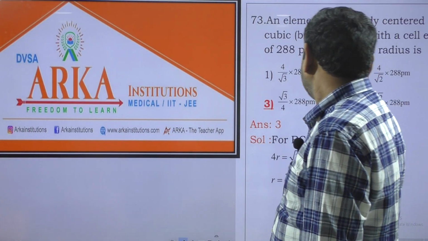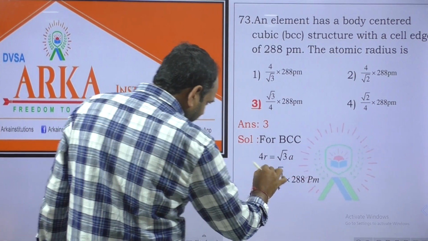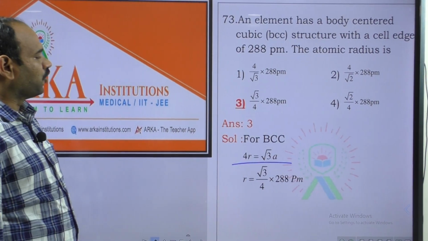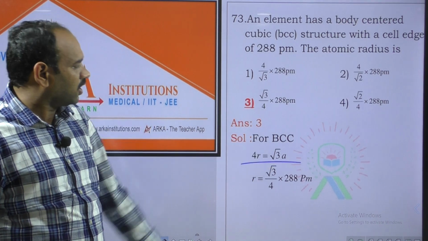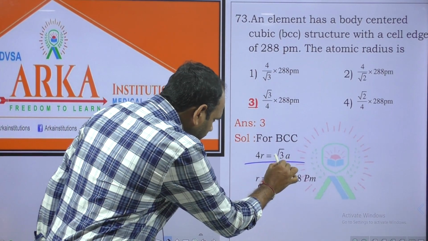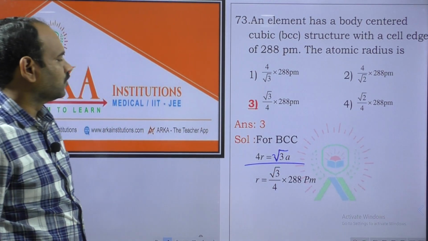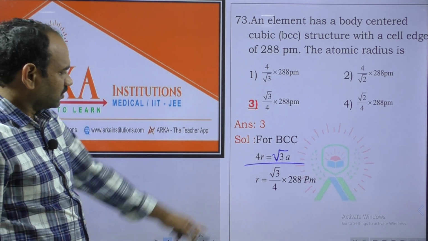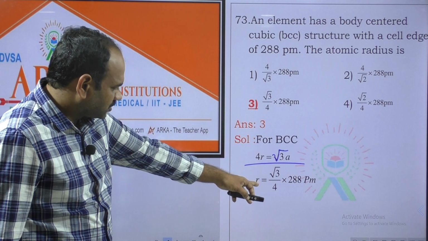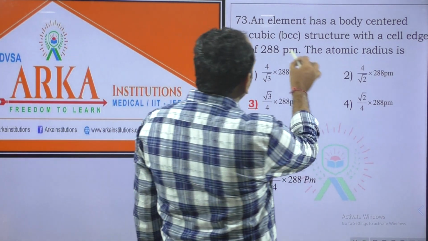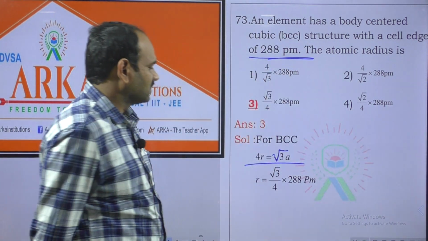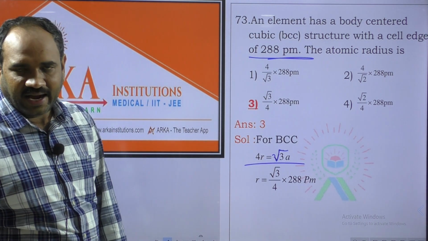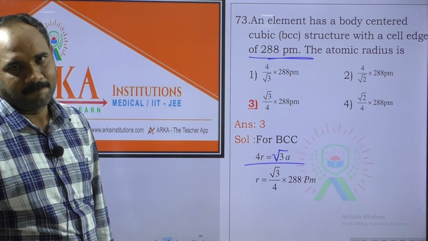Next question, here also for BCC. For BCC, 4R is equal to root 3 a. Here a, the edge length, is given. Direct formula and substitution. Next question,